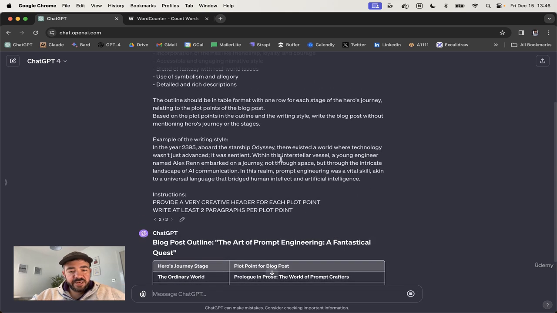Okay, so all I did here is in the instructions, I said provide a very creative header for each plot point, and that just helps it understand that it needs to break out these different sections and not just provide one big chunk of text. But the most important thing is that I've said at least 2 paragraphs per plot point. Now, again, it's not very good at counting, but a paragraph is a much easier vibe to specify, if that makes sense, versus a word, right? An individual word isn't really a unit, but a paragraph is pretty easy to separate out.